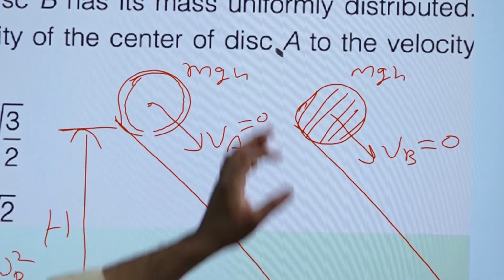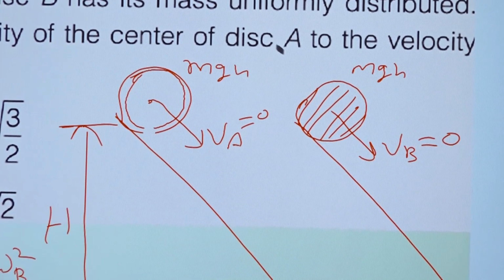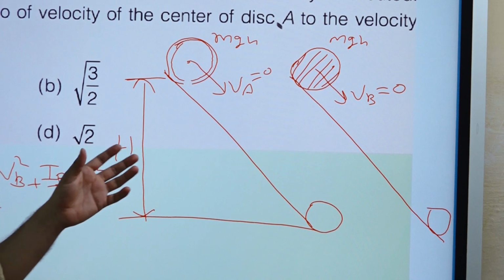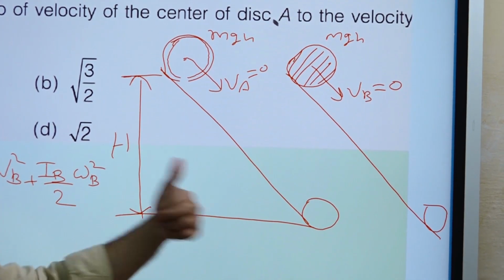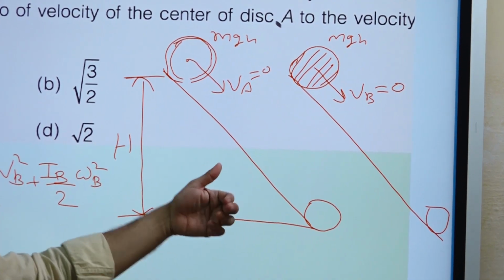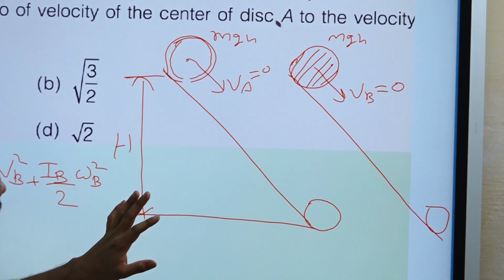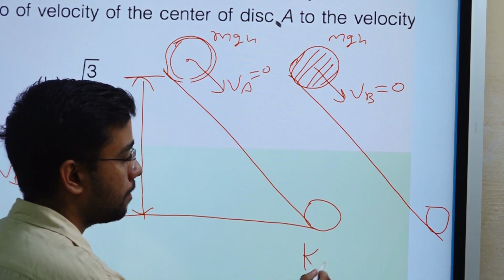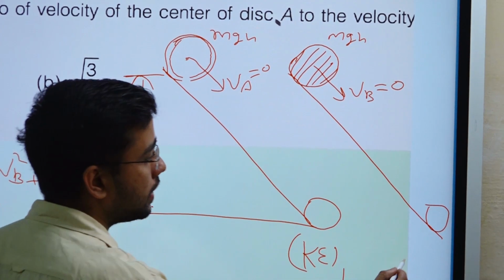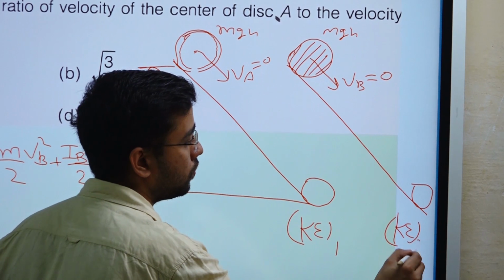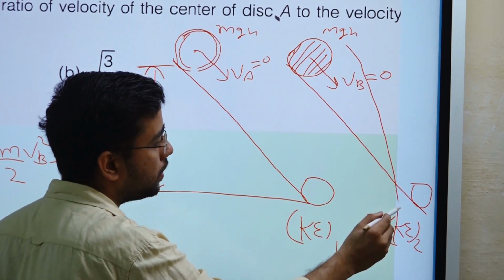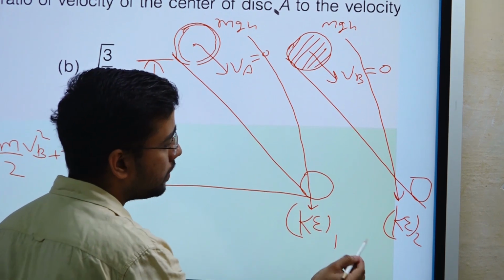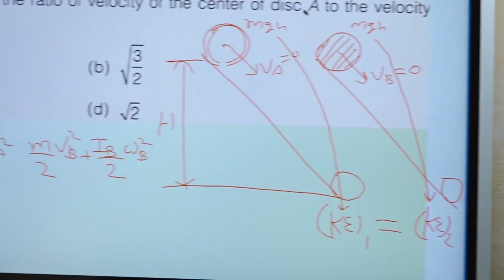When they move down, their total energy should remain constant, right? Why? Because we do not have any external force. There is only one force, gravity, which is conservative. So the whole mgh should convert into kinetic energy KE1 here, and the whole mgh should convert into kinetic energy KE2 there. So KE1 should be equal to KE2, right?